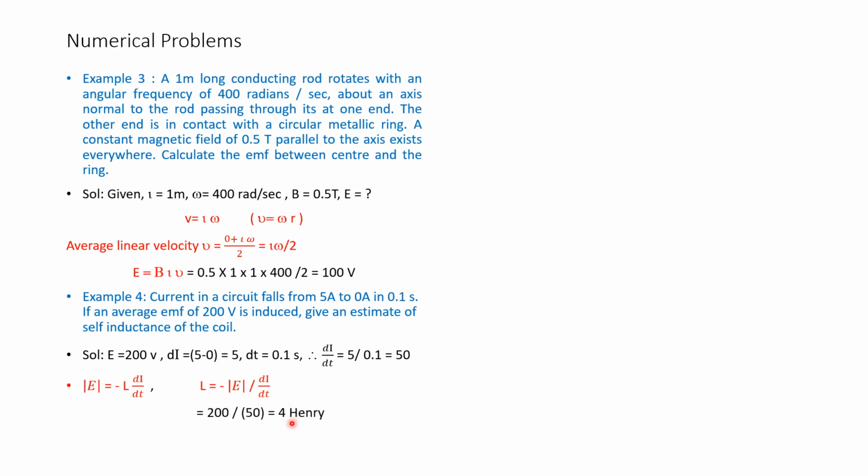Therefore, E, the given voltage, is 200 volts, divided by di by dt, which is equal to 50. So the denominator is 50, and the value of L will be 4 henries. That is the answer.